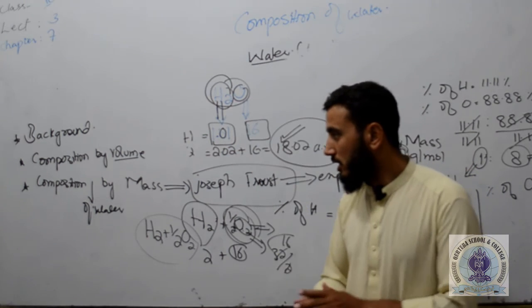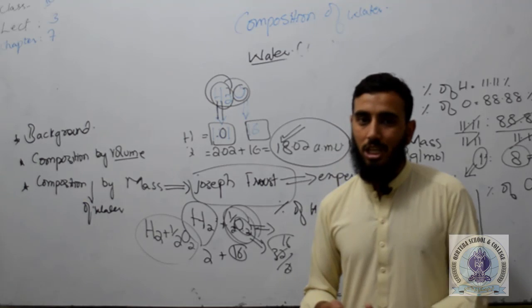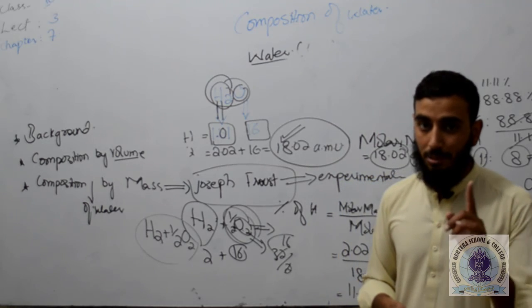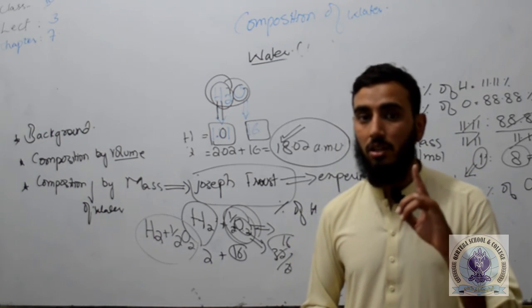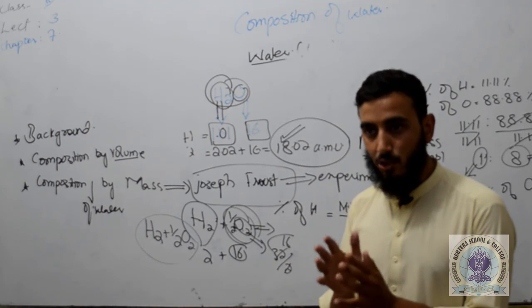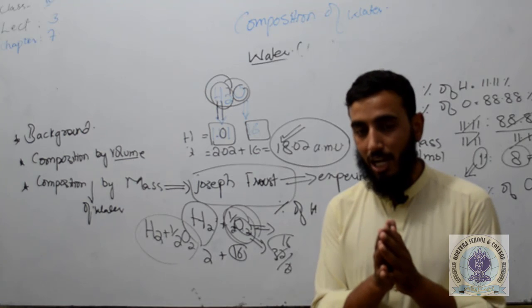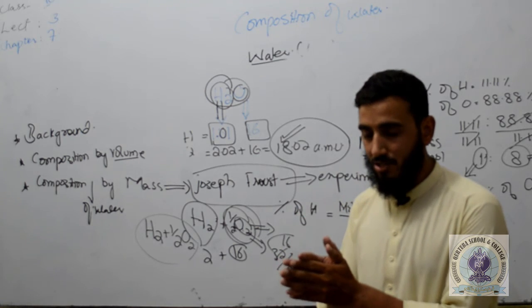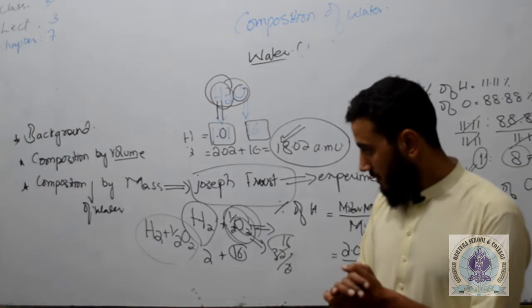But when we talk about the composition by mass, we came to know that the percentage, or you can say the ratio, of hydrogen to oxygen is actually 1:8. We will be having 1 part of hydrogen with 8 parts of oxygen in a water molecule.